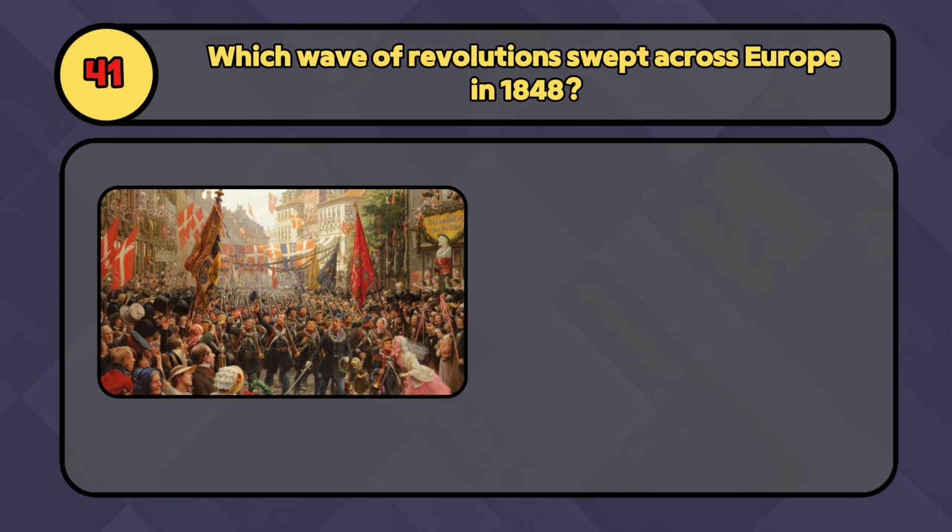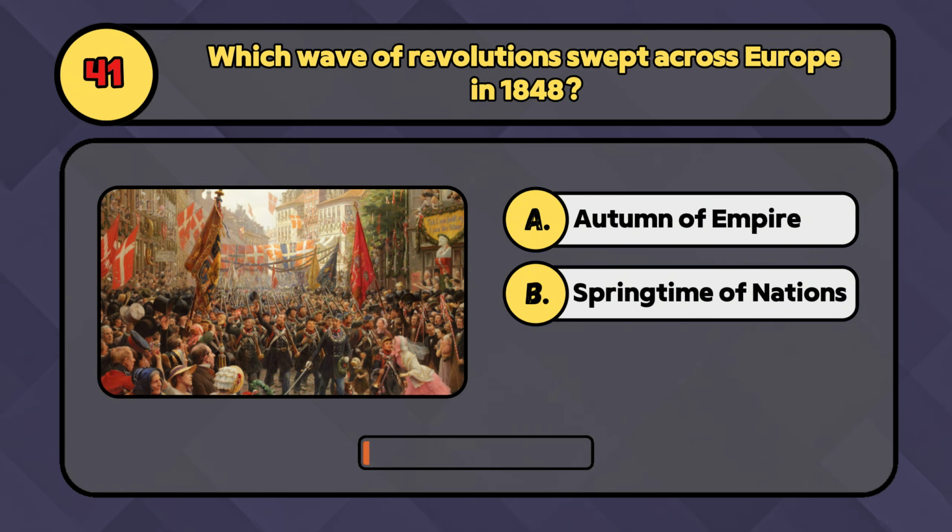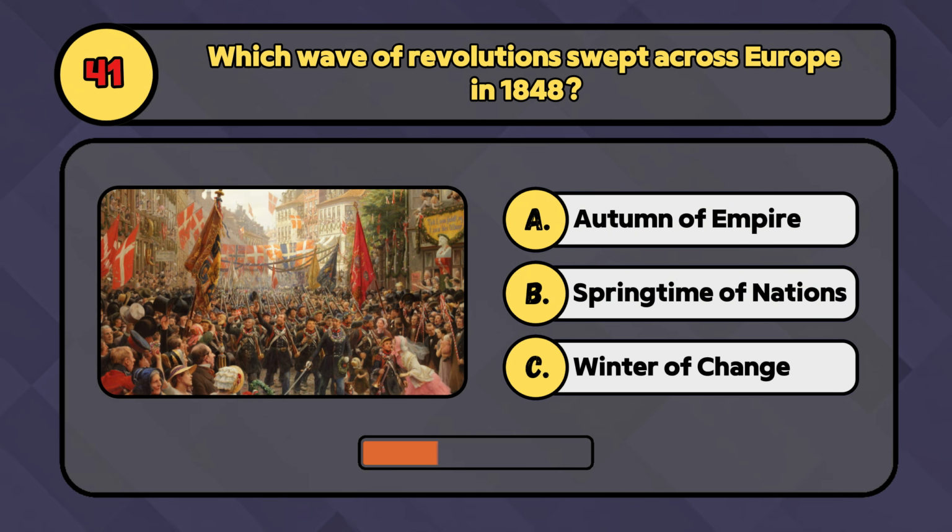Which wave of revolution swept across Europe in 1848? Was it the autumn of empire, the springtime of nations, or the winter of change? The answer is the springtime of nations, a series of uprisings for liberty and national unity.